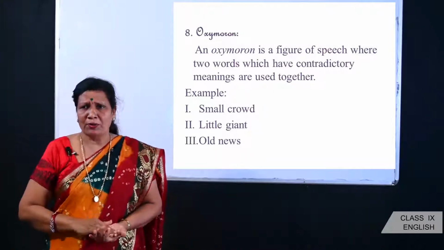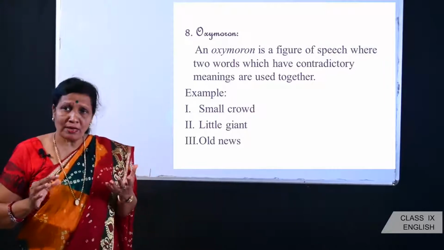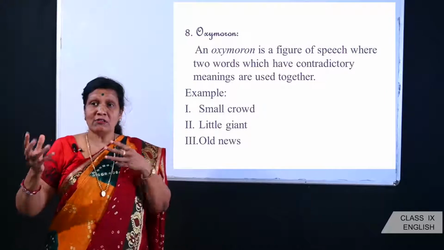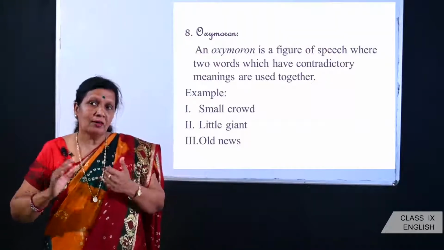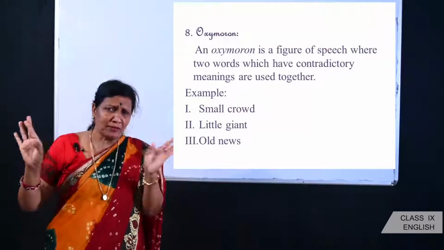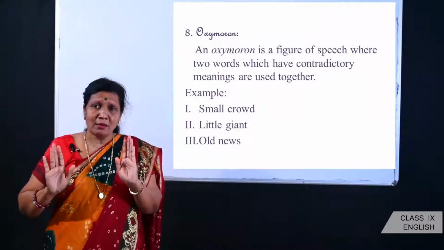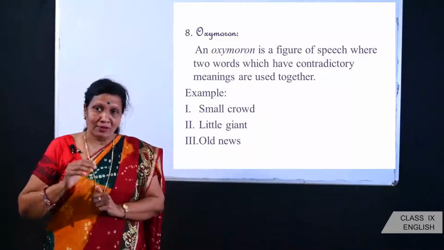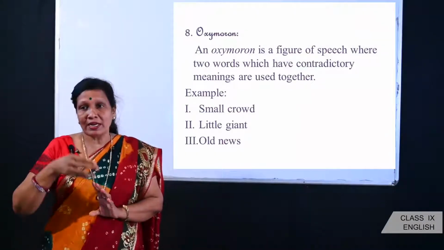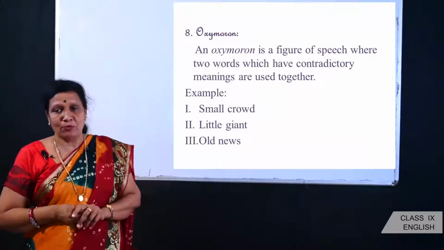What is oxymoron? It's a figure of speech where two words have been used which have contradictory meaning. For example, two things which are totally different, opposite sides, but they are used together. You might observe this while you are reading some of the poems in your textbook.